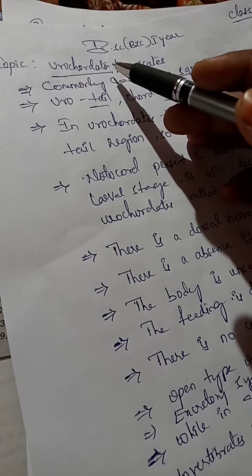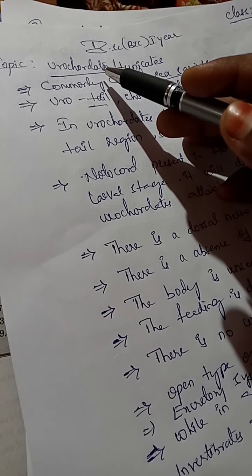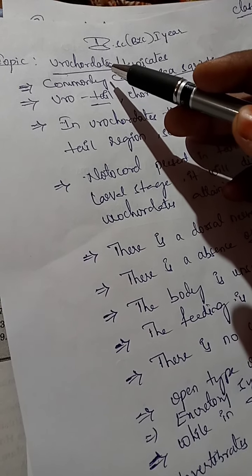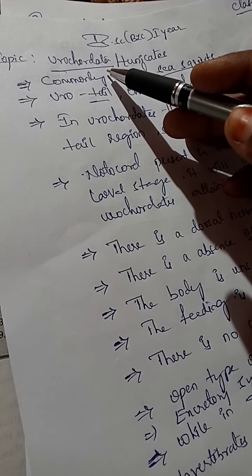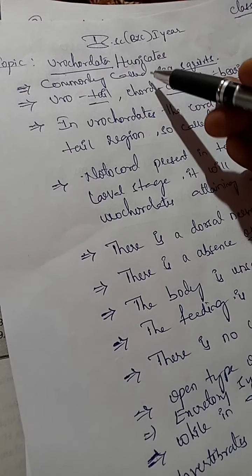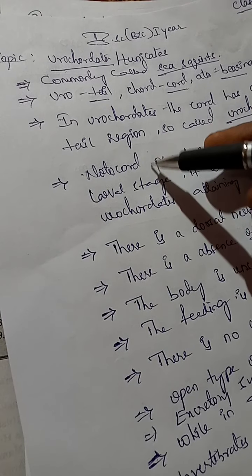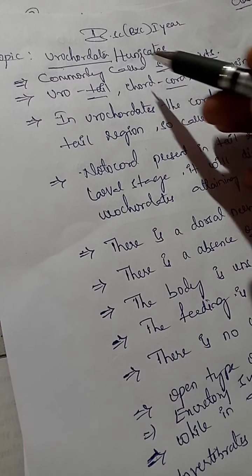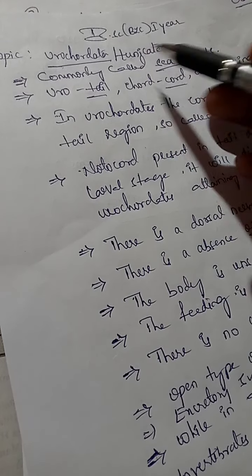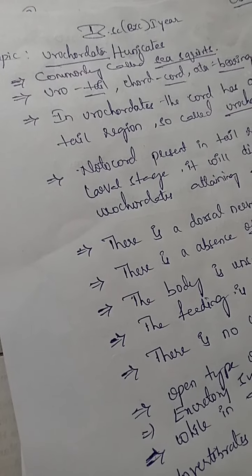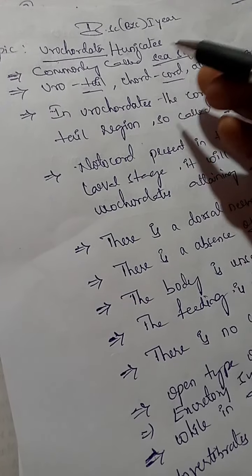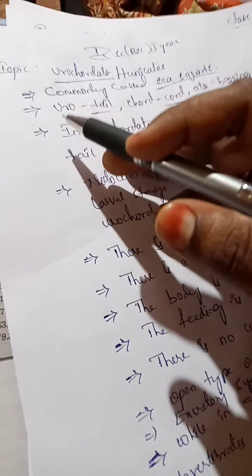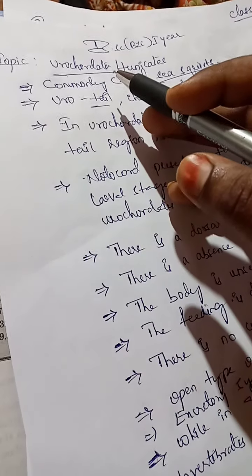So here I am going to discuss Urochordata. The chordate classification we also discussed in the previous class. Please do watch that, then only you can understand step by step what we are going to discuss, that flowchart step by step. The phylum Chordata is divided into three subphyla: Cephalochordata, Urochordata and Vertebrata. One subphylum, Cephalochordata, we discussed in the last class, and the second subphylum we are starting